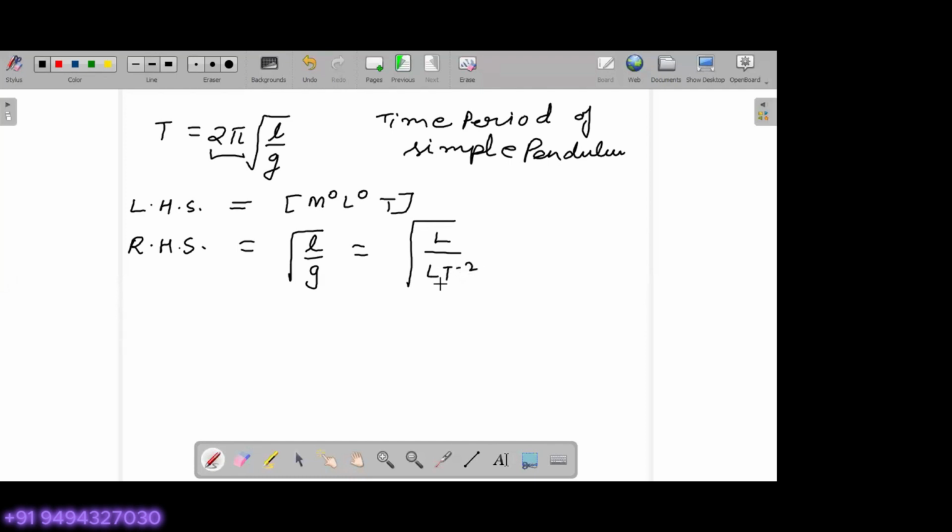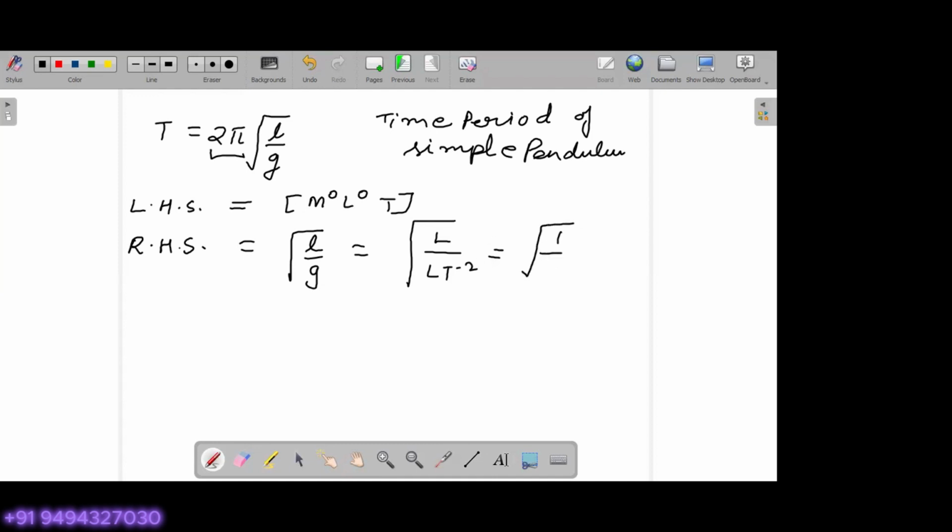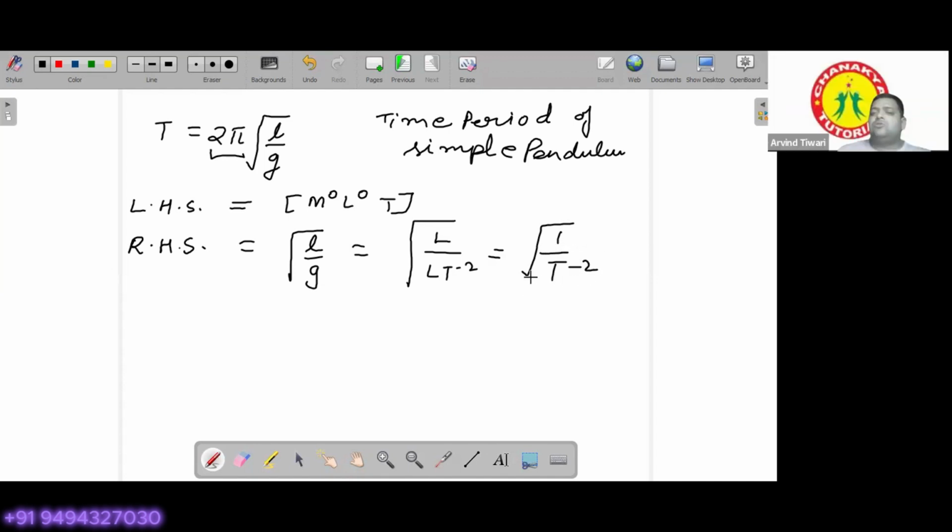So these L and L cancel and you have under root of 1 by T to the power minus 2. T to the power minus 2 goes to the numerator and becomes T to the power 2.